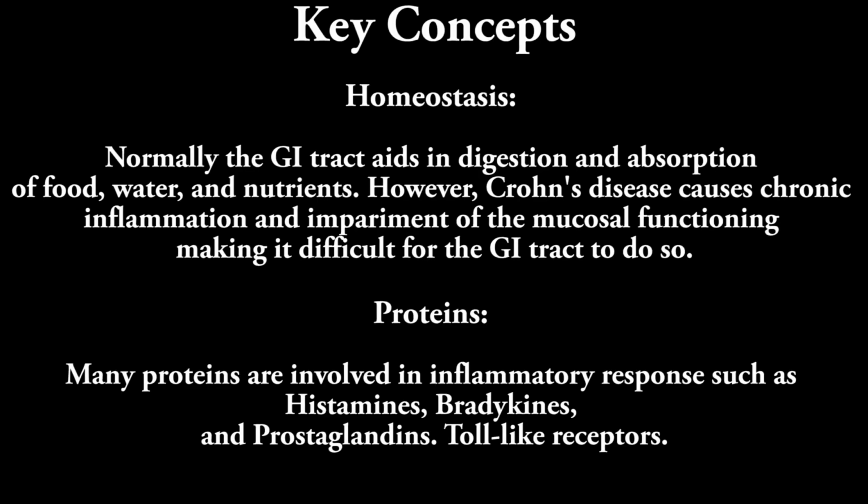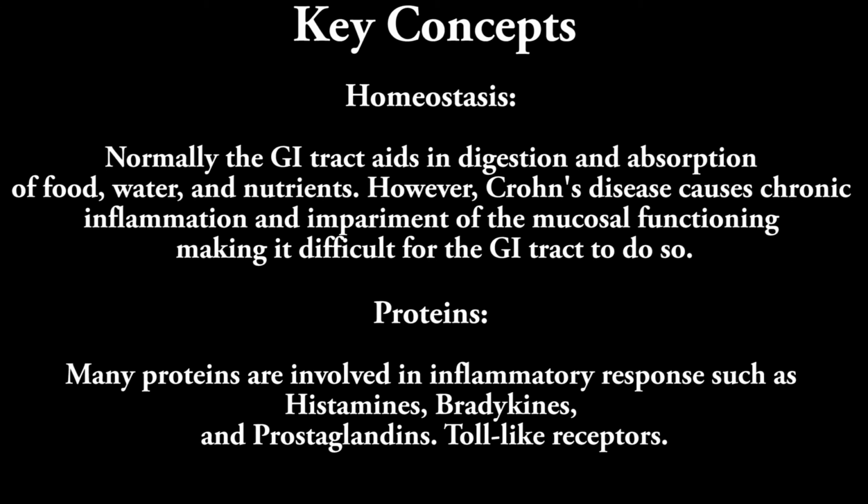Key concept: homeostasis. Normally, the GI tract aids in digestion and absorption of food, water, and nutrients. However, Crohn's disease causes chronic inflammation and impairment of the mucosal functioning, making it difficult for the GI tract to do so. Proteins. Many proteins are involved in the inflammatory response, such as histamine, bradykinin, and prostaglandin.